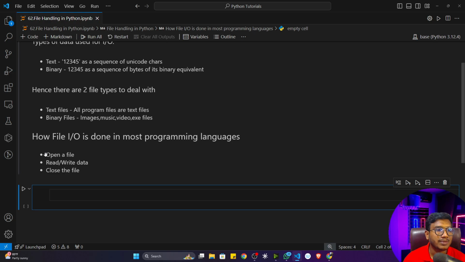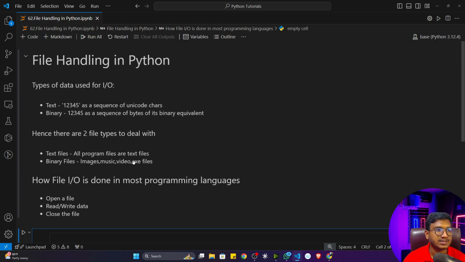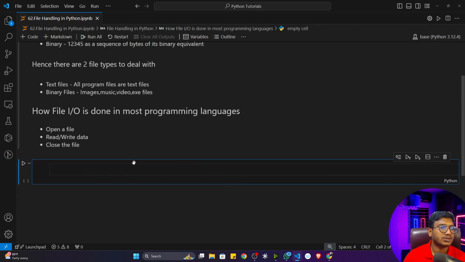Okay, so the same thing we'll be doing with the help of a programming language as well. With the help of Python, we'll be doing the same thing. First of all, we'll open a file, we'll read something, we'll write something, then we'll close that particular file. So these three are the main components you have to learn inside this particular file handling. Let me show you some examples. I think then this part would be more clear.